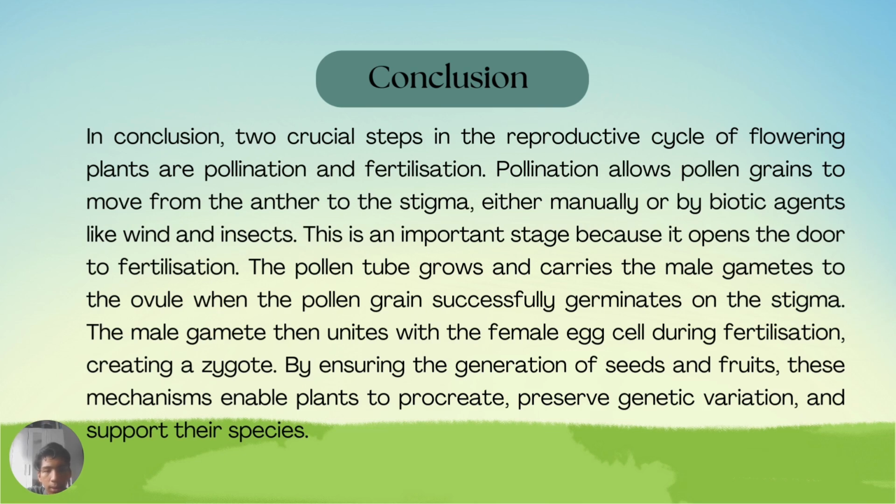The pollen tube grows and carries male gametes to the ovule when the pollen grains successfully germinate on the stigma. The male gametes then unite with the female egg cell during fertilization, creating a zygote, ensuring the generation of seeds and fruits. This mechanism enables plants to procreate, preserve genetic variation, and support their species.